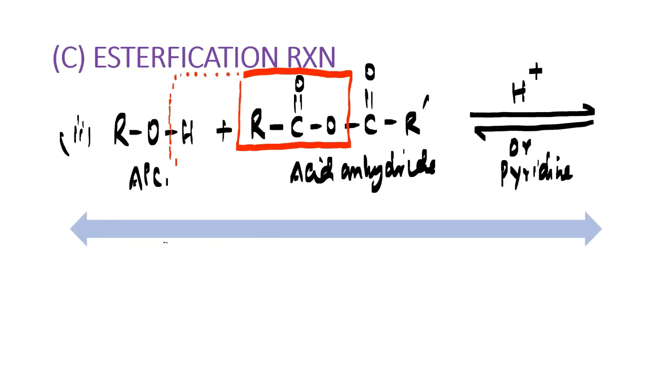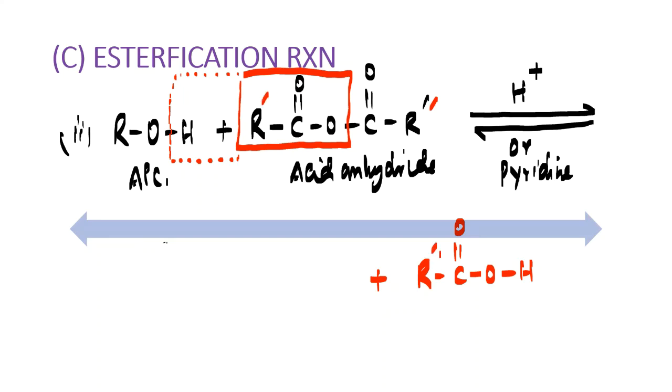So H will go with the RCOO part. So you will be getting here, my dear friends, RCOO and then H. Yes, that is our carboxylic acid, my dear friends. And remember, let us mention it as double dash here and this one as dash.